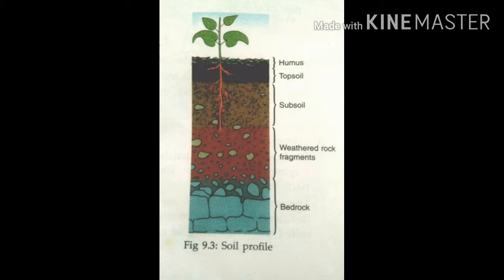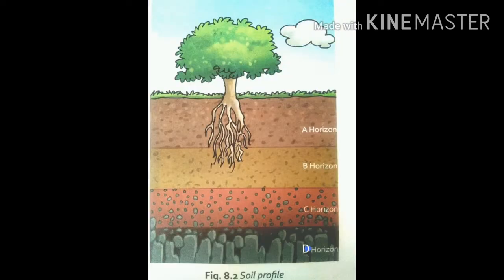Next one is B horizon. It's present below the A horizon, that means below the topsoil. It's also called subsoil. This subsoil is harder than topsoil, also called the middle layer, and it's generally compact and harder.